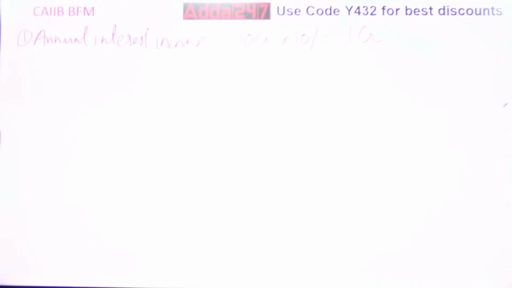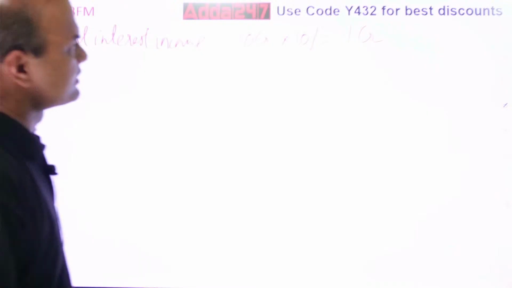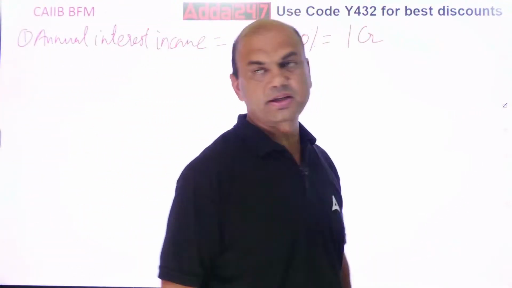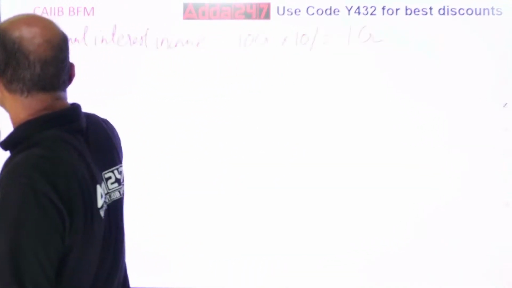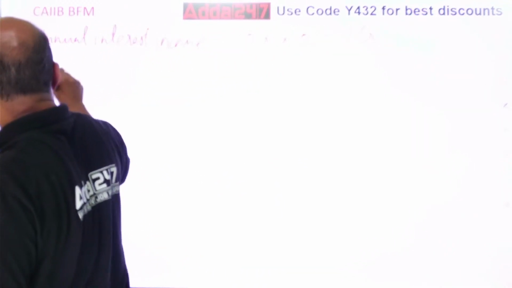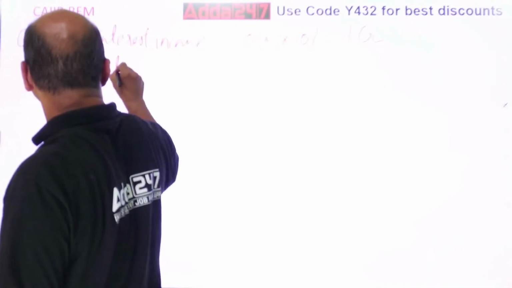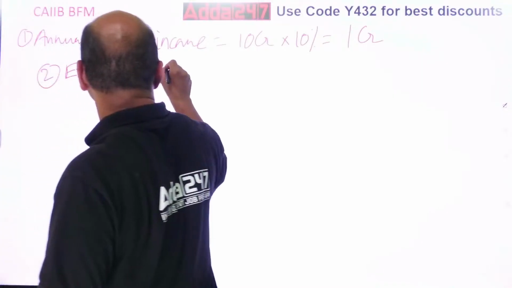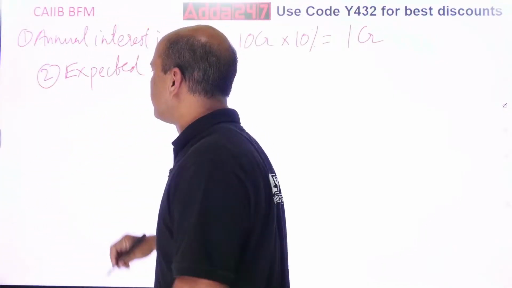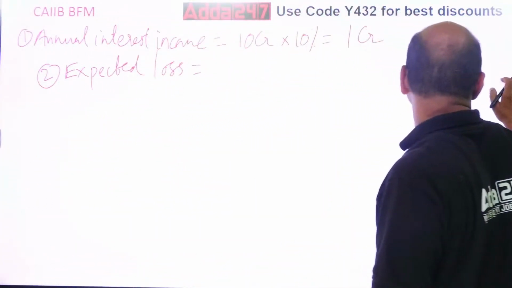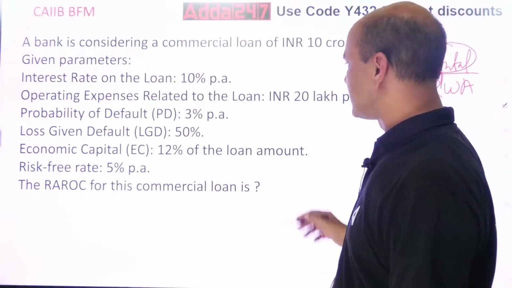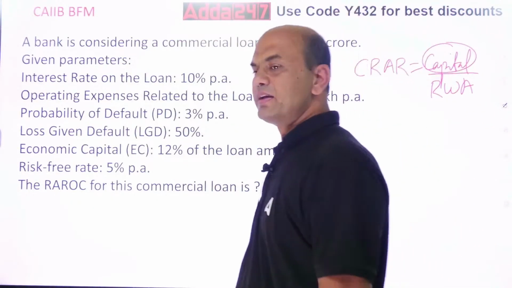Now, what is the next one? Expected loss. What is the expected loss given? Let's calculate this. Probability of default is given as 3%, right?